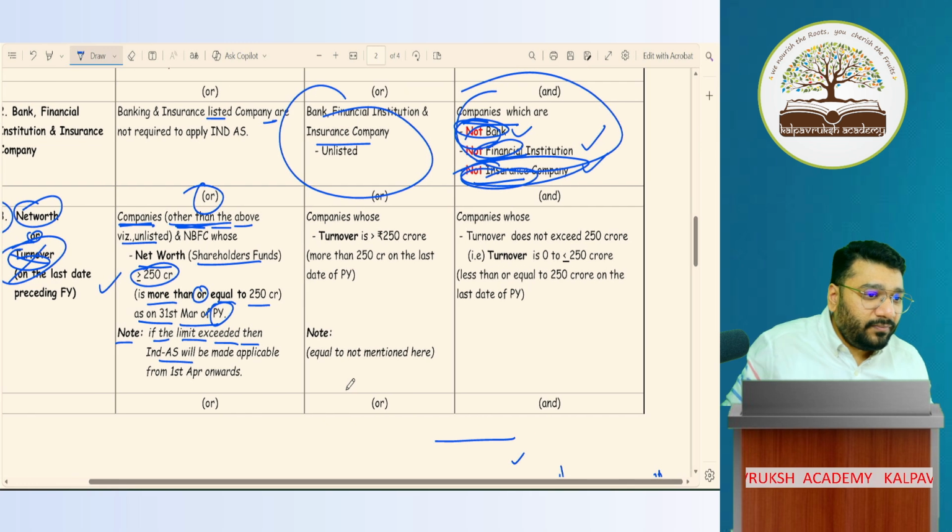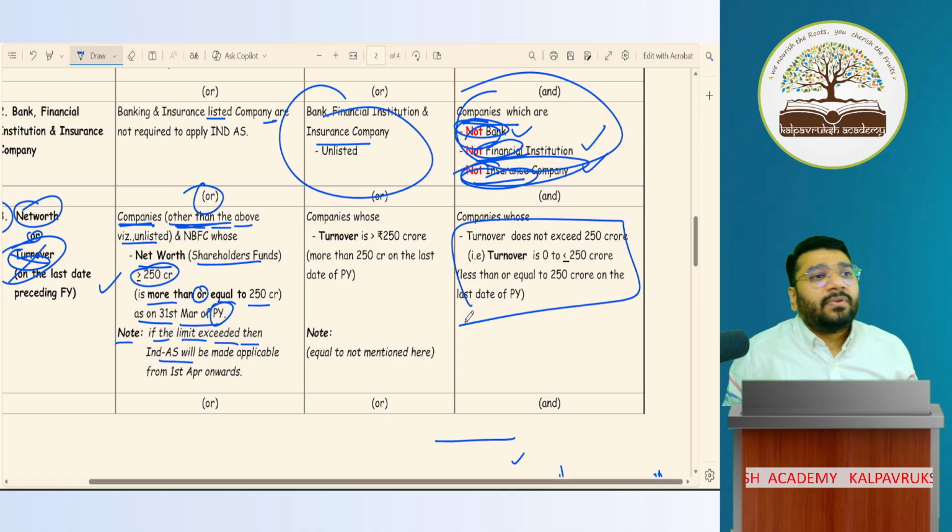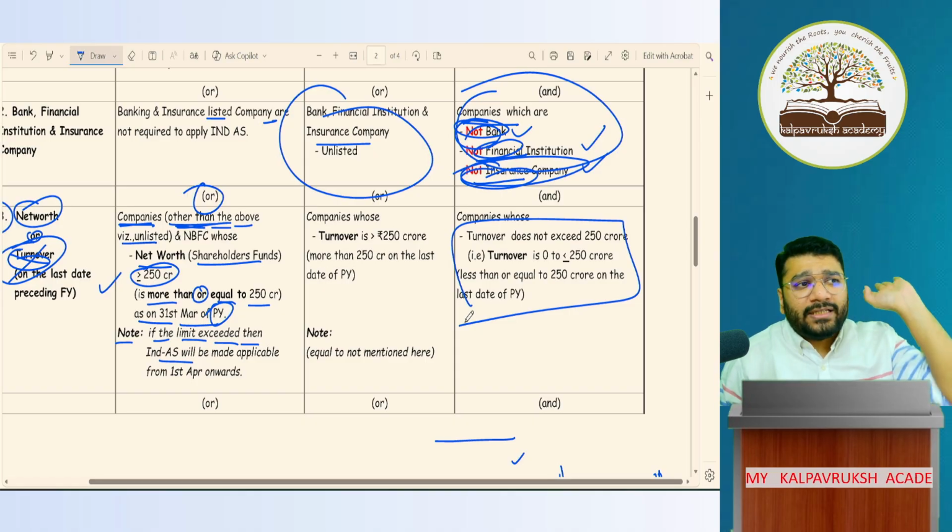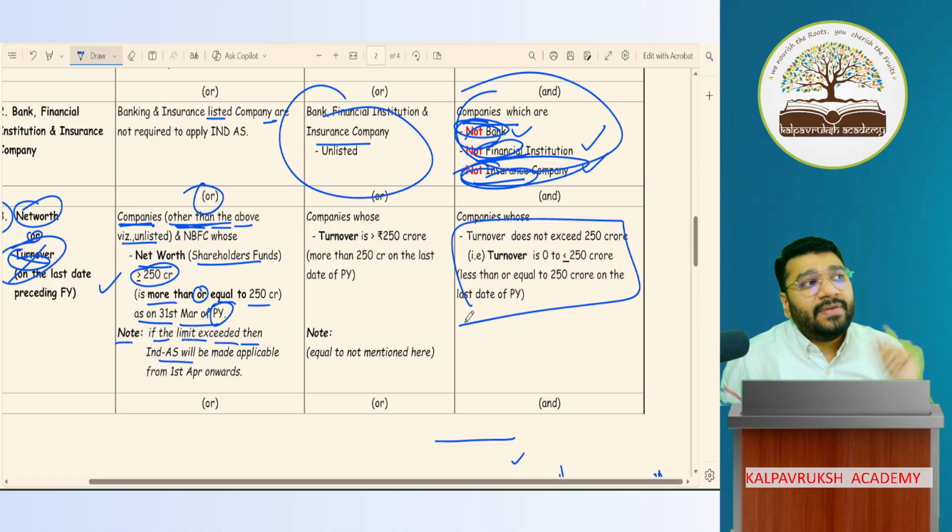Okay. Third condition. My company's turnover is 100 crore. Imagine all the four conditions are satisfied. 100 crore is my company's previous year turnover. Who am I? Small company.